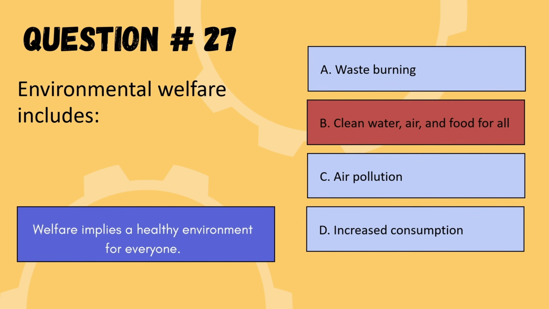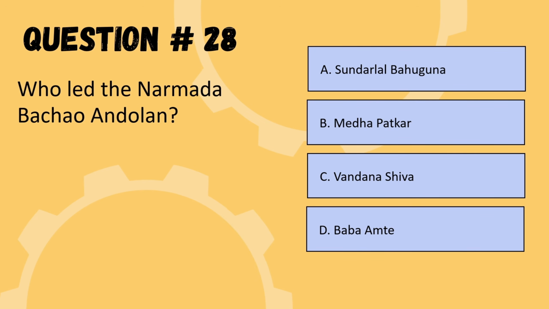So we are moving to the next question. Next question is, who led the Narmada Bachao Andolan? Options are Sundarlal Bahuguna, Medha Patkar, Vandana Shiva, or Baba Amte. So the correct option is option B, Medha Patkar.